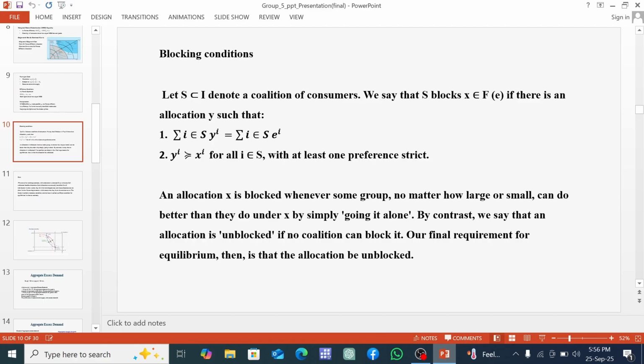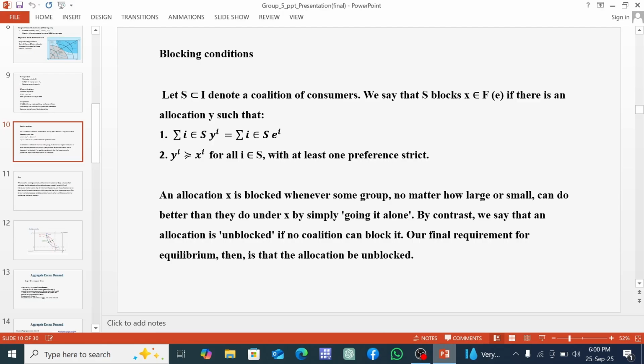The first condition is that when they pool their initial endowments together, they can reallocate them among themselves to form a new allocation Y. And the second condition is that under this allocation, every member of this coalition is at least as well off as they were with X, and at least one of them is strictly better off. If these two conditions hold, then the coalition has successfully blocked the allocation X.